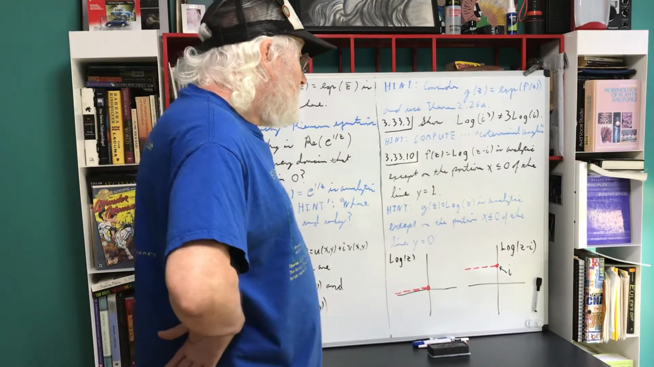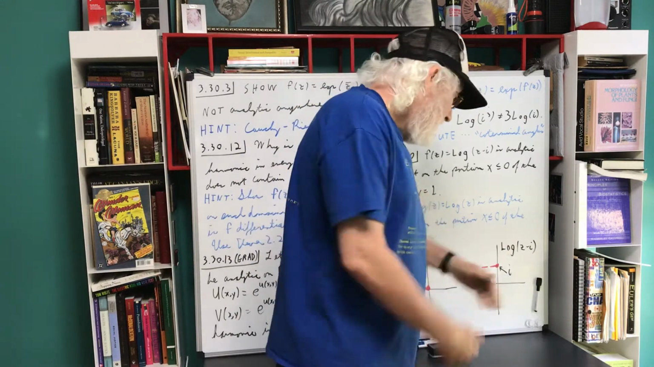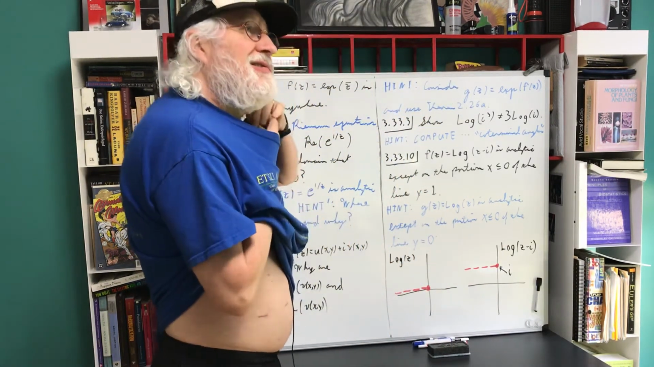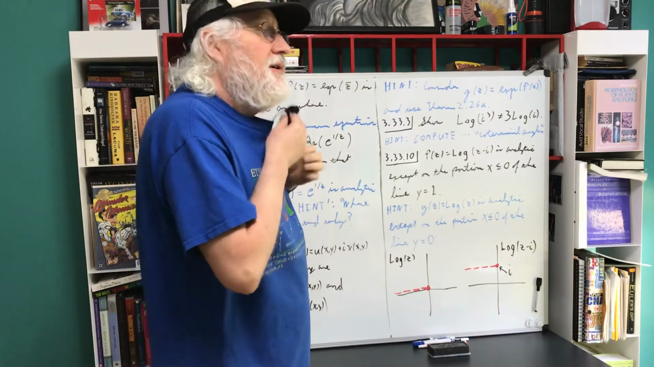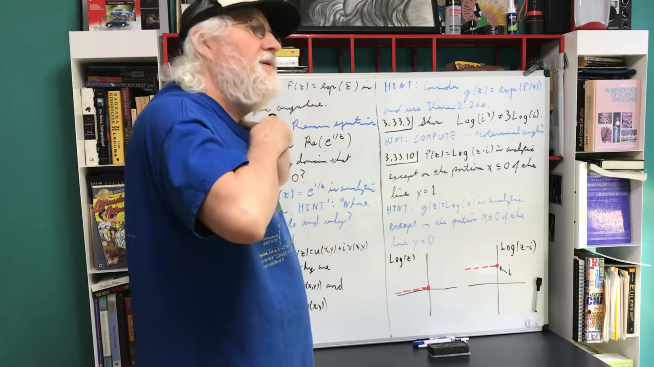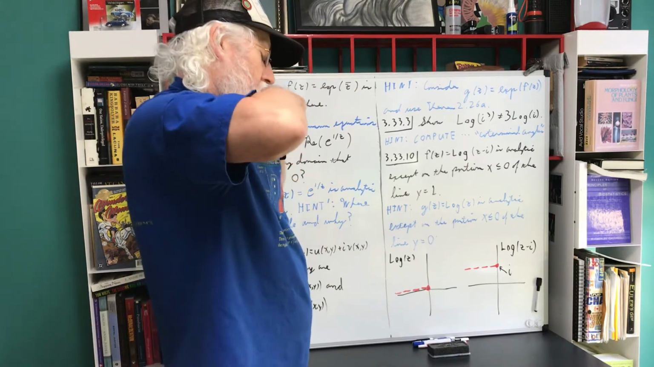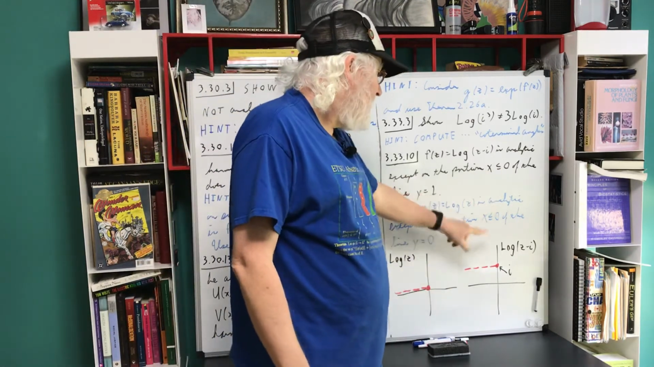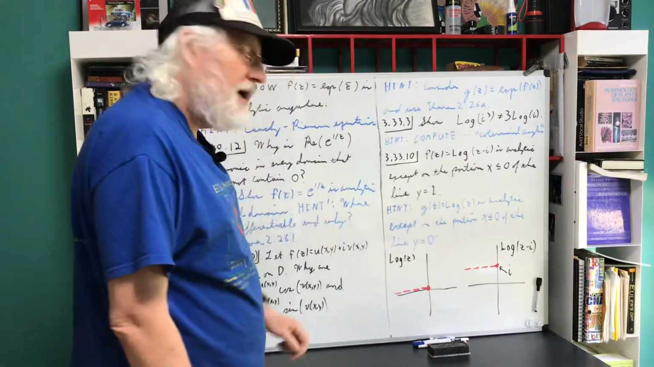So that's the question. Show that this microphone, wardrobe malfunction. There we go. Show that this function is analytic except along that red line.